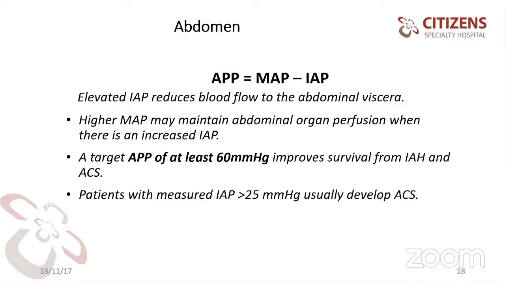So we need to monitor in a high-risk trauma patient, a patient with abdominal pathology, or one who required a lot of fluid resuscitation. In these patients, intra-abdominal pressure monitoring is worthwhile, so that you know how much abdominal perfusion pressure to maintain, rather than just seeing the abdominal girth or clinical evaluation in your patients.